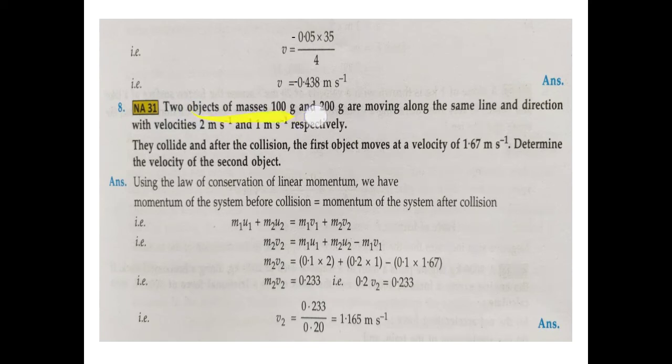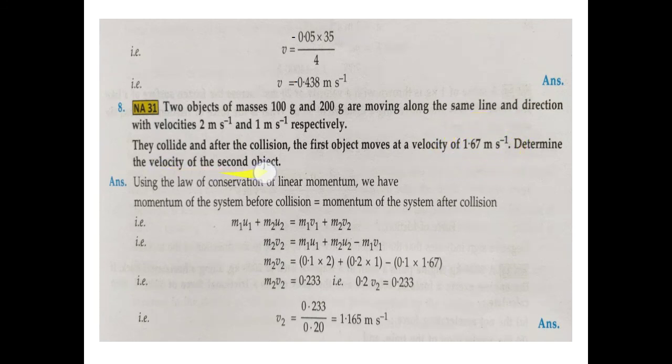Now two objects of mass 100 gram and 200 gram, that is M1 and M2, are moving along the same line and direction with velocities U1 and U2. They collide, and after the collision, the first object moves with a velocity V1.